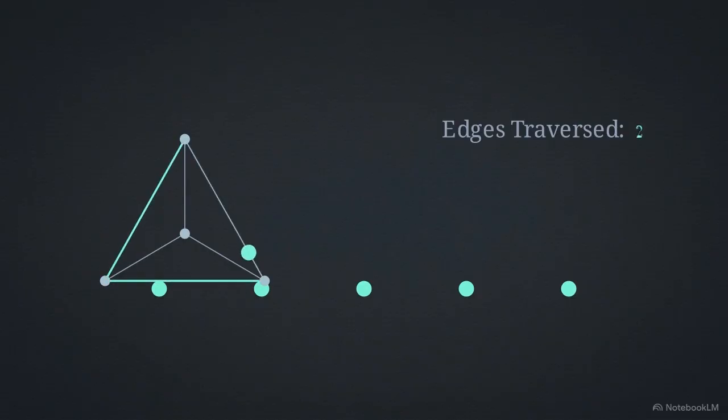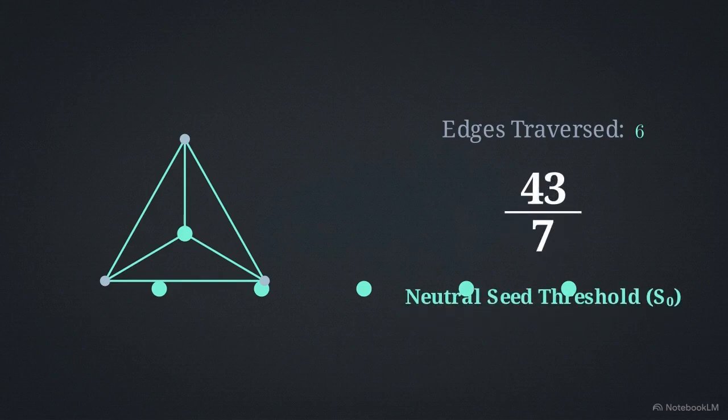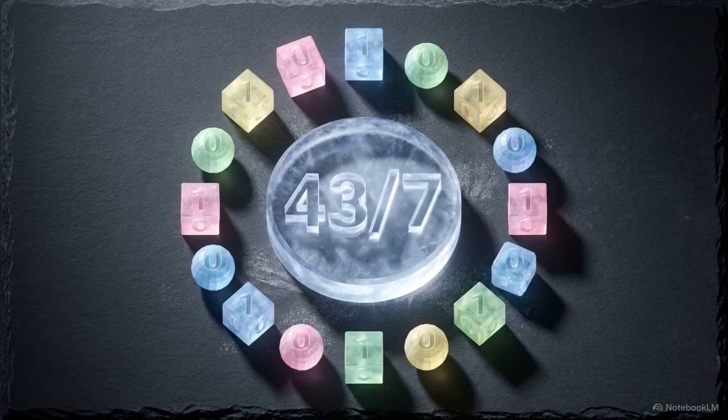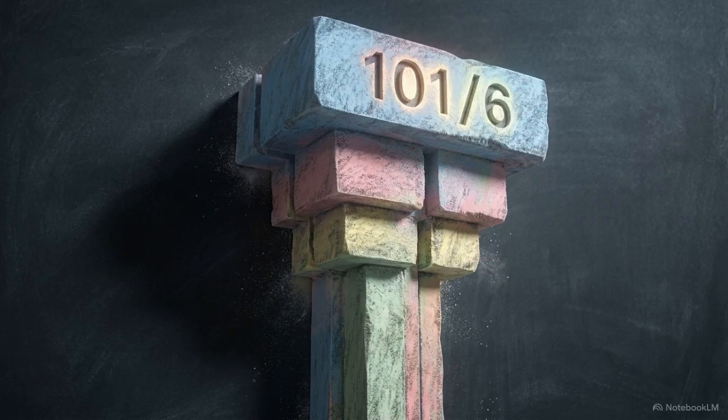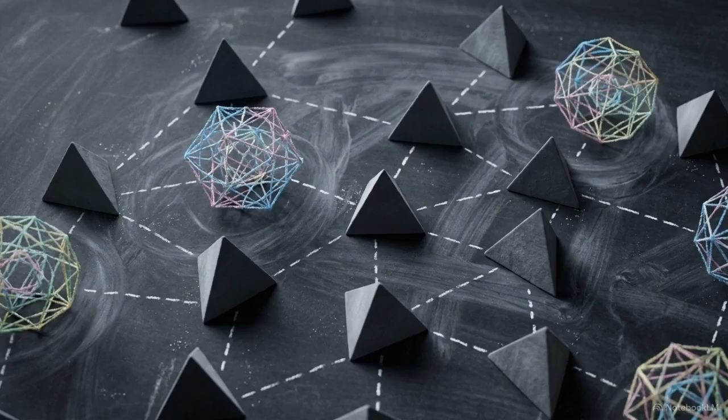To form a stable, neutral seed, a packet must traverse all 6 edges of the tetrahedron while canceling the 7-unit overlap deficit. 6 times 7 plus a self-consistency unit gives us the neutral seed threshold, 43/7. To lift that seed into higher mass families, the network normalizes 16 binary orientations, adds a burden increment, and rebates a coherence quantum per edge. This generates the universal heavy lift, 101/6. These particle mass ratios and couplings are not arbitrary settings. They are the calculated limits of the tetrahedral skeleton.